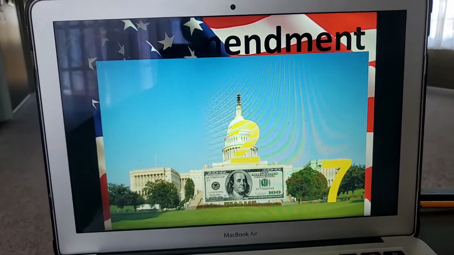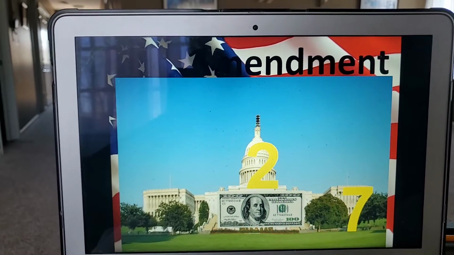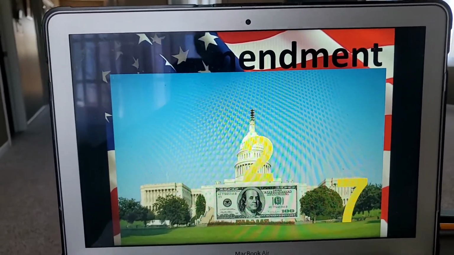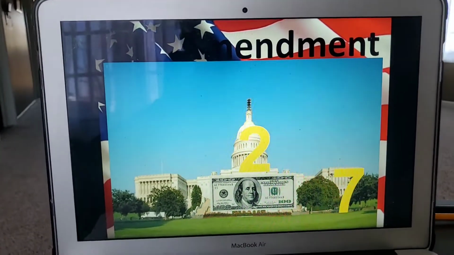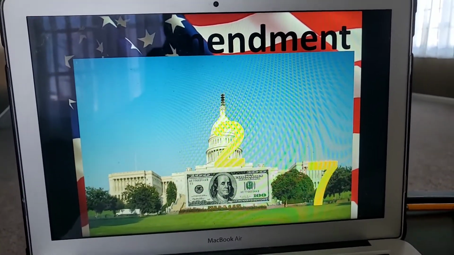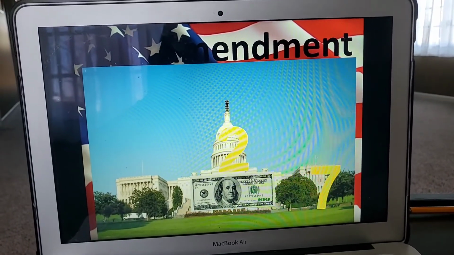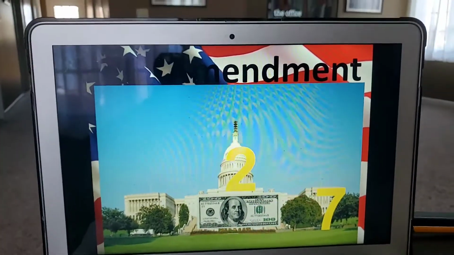So if you were making $50,000 a year, they make way more than that, but if you were making $50,000 a year, and people in Congress vote, and now they're going to make $60,000, us American voters would be able to vote them out if we didn't like that.